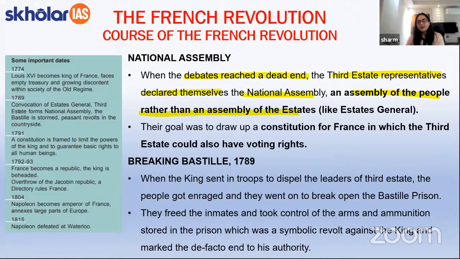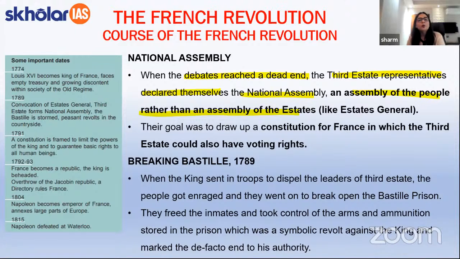Okay. So students, as you have seen that there were certain problems, particularly financial problems that were happening in France, and King Louis XVI was unable to solve them in a proper manner, because of which the third estate became very infuriated and they decided to create their very own institution, that is the National Assembly, which was representing the people and not the third estate.